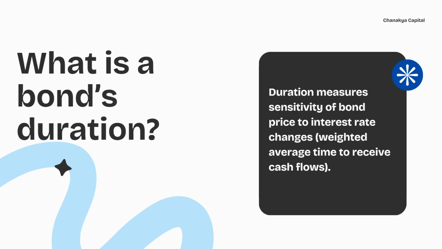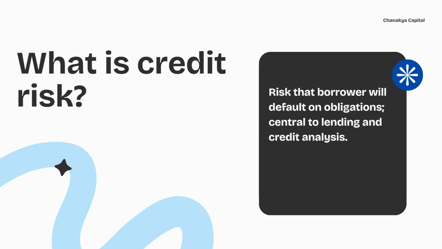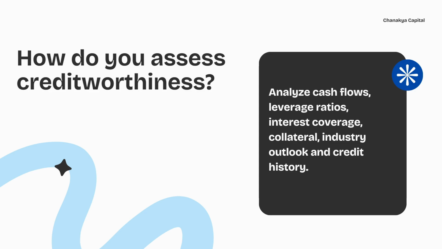What is a bond's duration? Duration measures sensitivity of bond price to interest rate changes, the weighted average time to receive cash flows. What is credit risk? Risk that a borrower will default on an obligation, central to lending and credit analysis. How do you assess creditworthiness? Analyze cash flow, leverage ratio, interest coverage, collateral, industry outlook, and credit history.